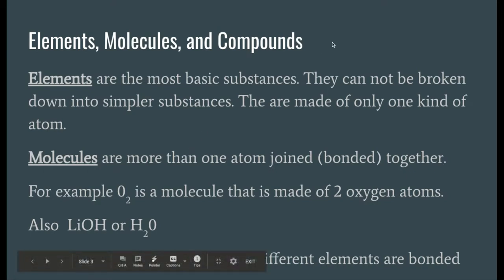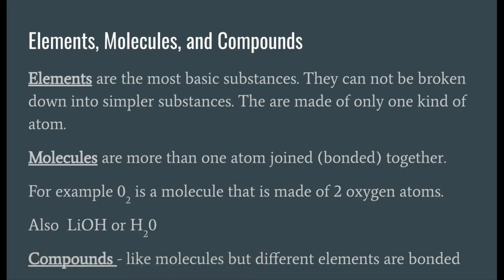Right? And last, we have compounds. And compounds are like molecules, but they're different elements that are bonded. For example, lithium hydroxide is also a compound. So something can be a compound and a molecule. That's possible. Actually, all compounds are molecules, but some molecules are not compounds. So O2, that's a molecule, but it's not a compound because it's only made of oxygen. But lithium hydroxide is a compound because it's made of several things. All right, so those are just basic words you need to know. Let's go to the next slide.